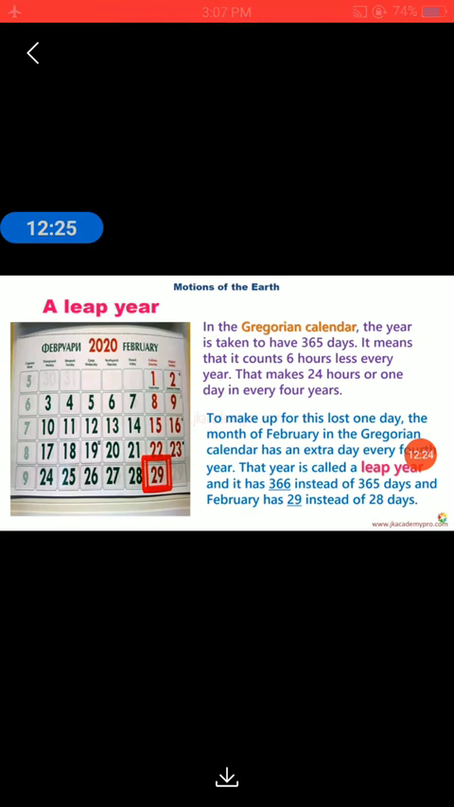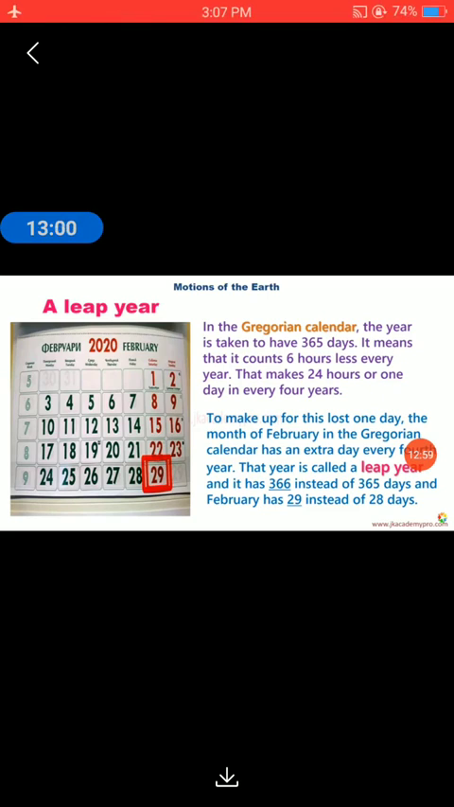So it means that 6 hours, if we count in a year, it will become 24 hours, and we know that 24 hours is 1 day. So we are actually counting 1 day less. So to make up for this lost 1 day, the month of February in the Gregorian calendar has an extra day every 4 years. So this year is called a leap year, and it has 366 instead of 365 days, and February has 29 instead of 28 days.